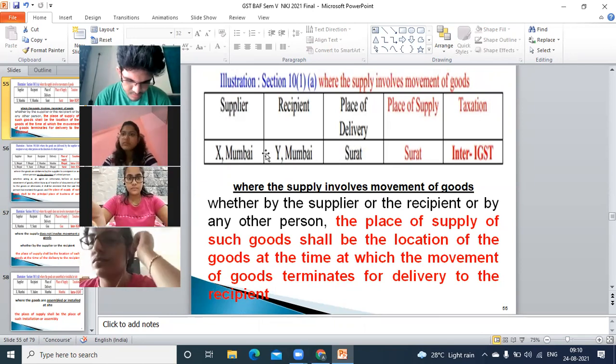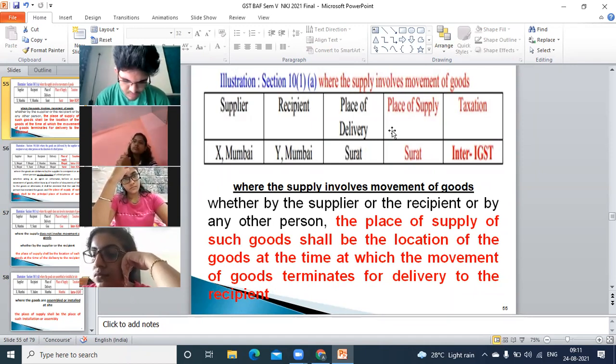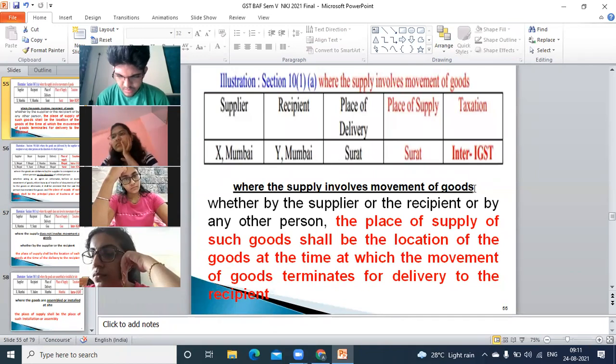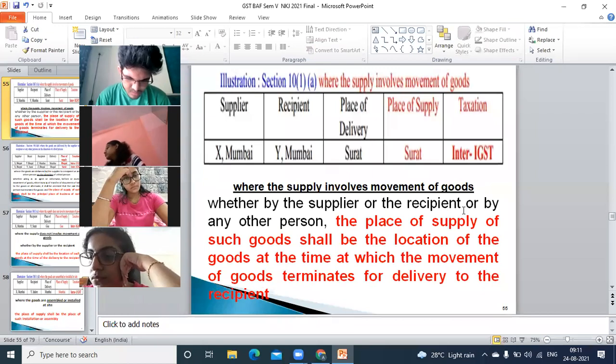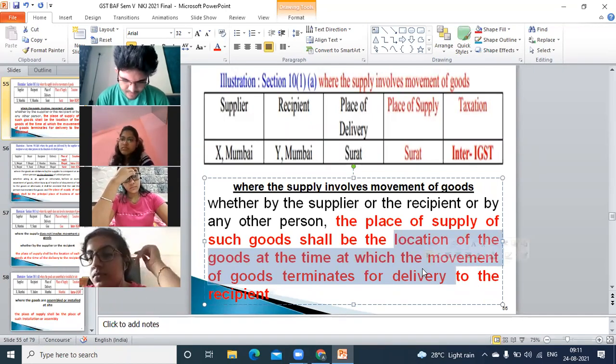Then it is irrespective where the recipient is residing, even though he is also in Mumbai, but the place of supply will be considered at Surat, and in such case, it is from Maharashtra to Gujarat, so IGST will be applicable. That is what is explained, where the supply is involving movement of goods, whether by the supplier or recipient or by any person, the place of supply of such goods shall be the location of the goods at the time of delivery.